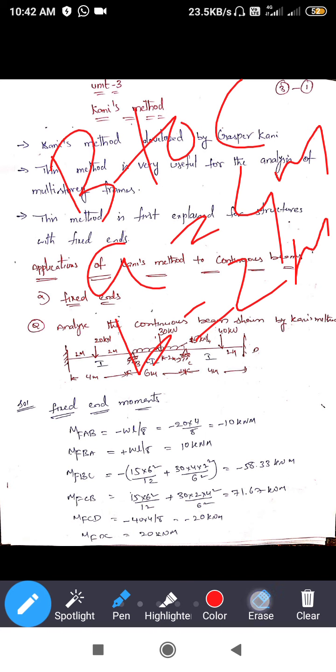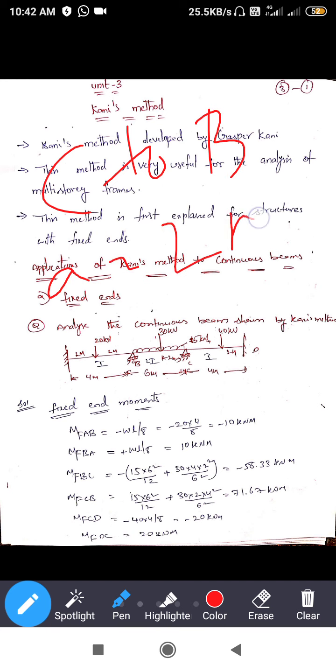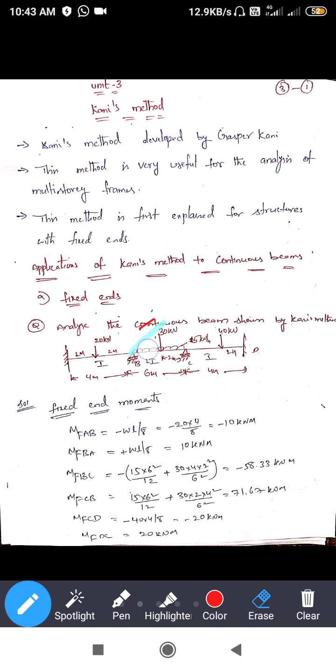So from C to B, in the same way, A is 2 meter, B is 4 meter. So it changes quite reverse. Here, the same formula 3 A B square by L square, so A is 2 and B is 4. That's why the values change. So moment force C to B is 71.67 kilonewton meter.